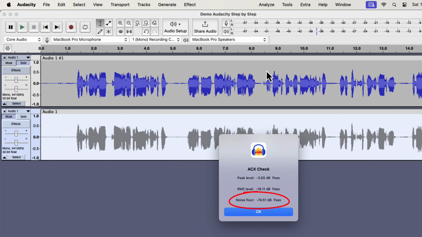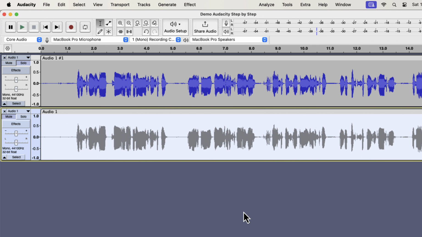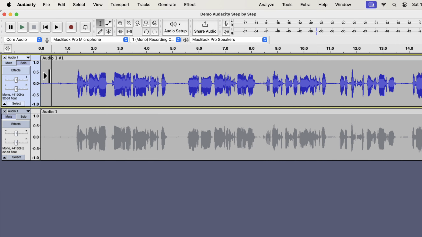We can achieve a stricter noise floor requirement in this way, but what about the audio quality? Let's listen and compare between the tracks. Please note that the top track is without any noise reduction.